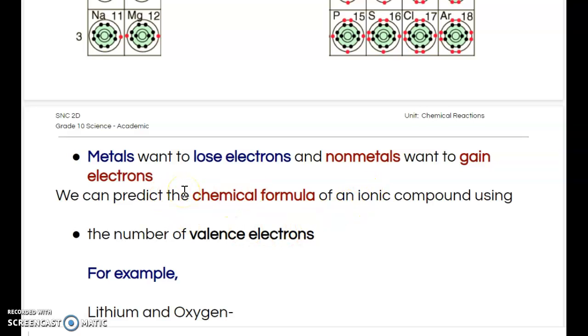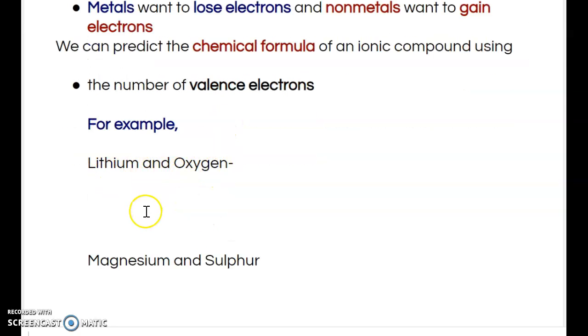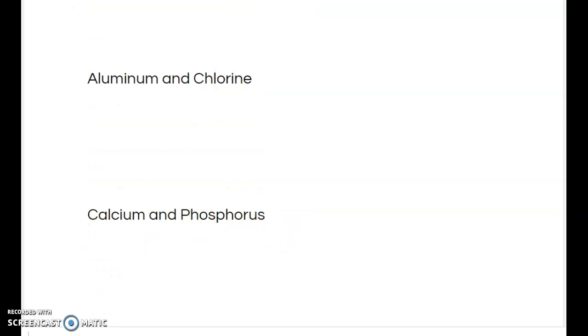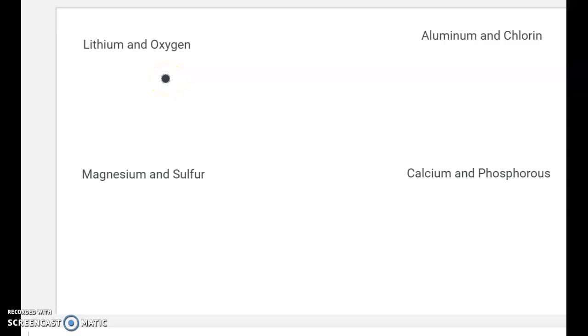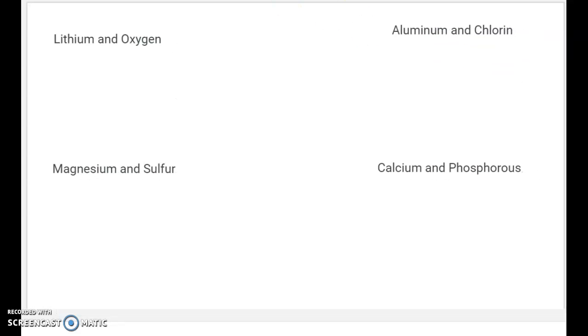Okay, so because of that dynamic, because metals lose electrons and nonmetals gain electrons, we can predict the chemical formula of an ionic compound using the number of valence electrons. Right here I have lithium and oxygen, magnesium and sulfur, aluminum and chlorine, and calcium and phosphorus. Okay, so we have lithium and oxygen.